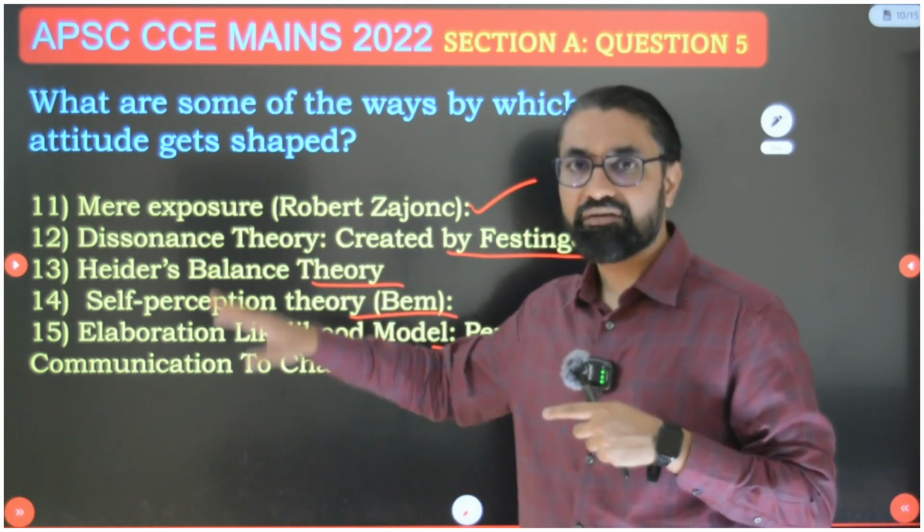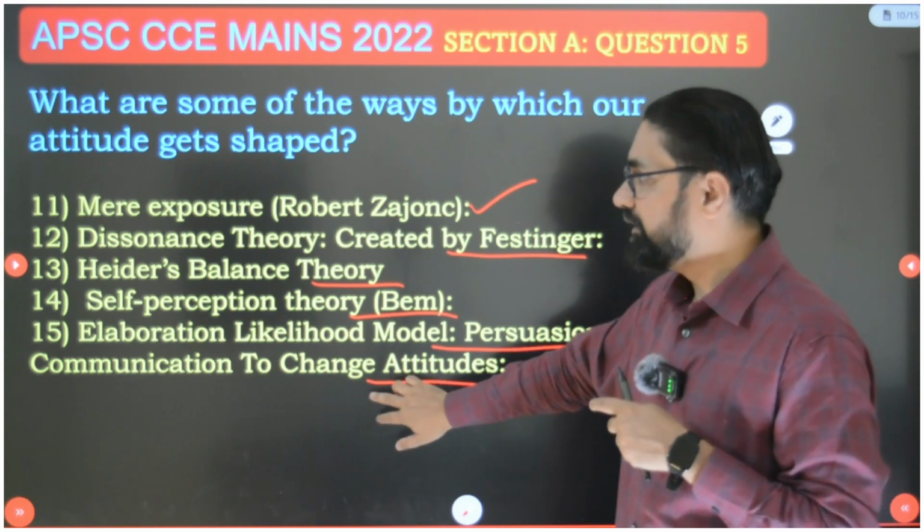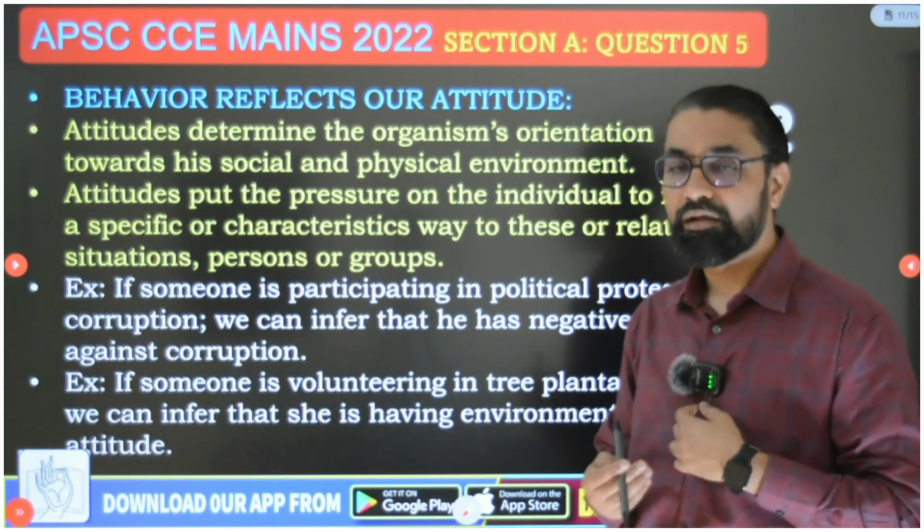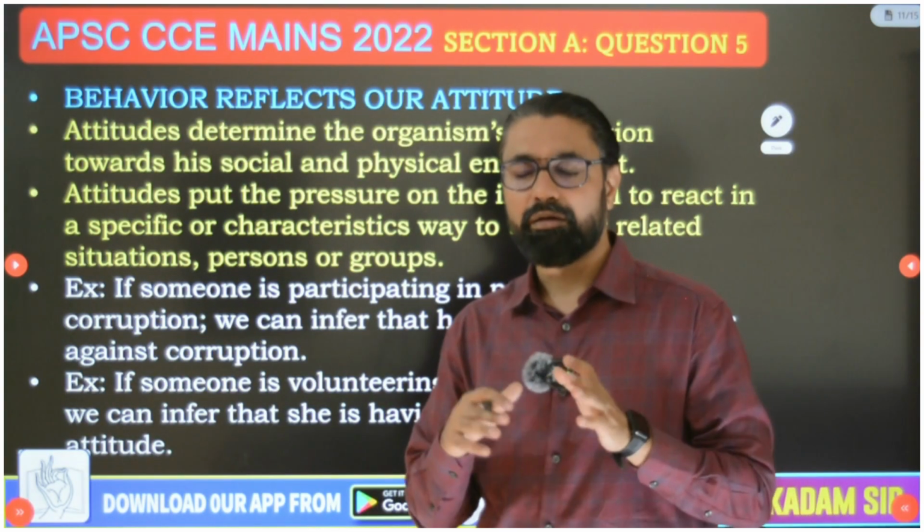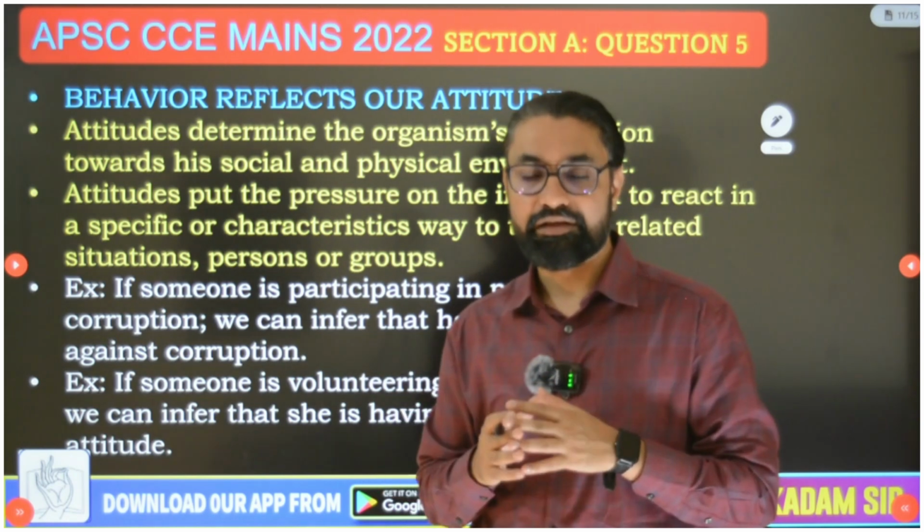So we wrote the definition, and wrote 15 ways attitudes get shaped. Now the first question: do you agree that behavior reflects underlying attitude?